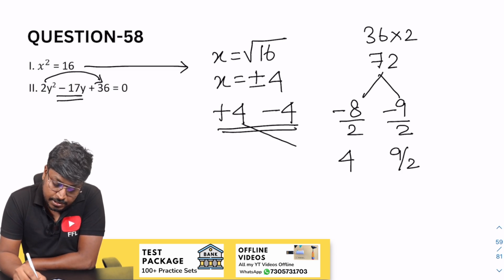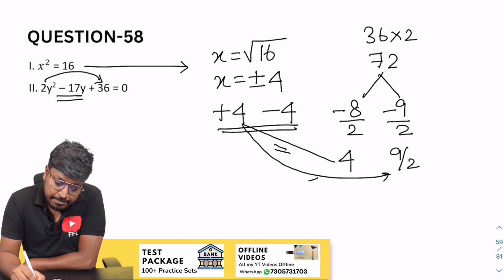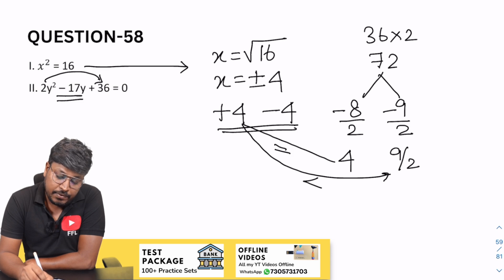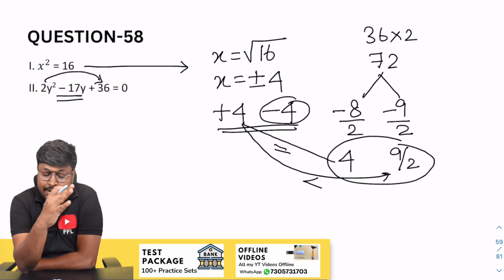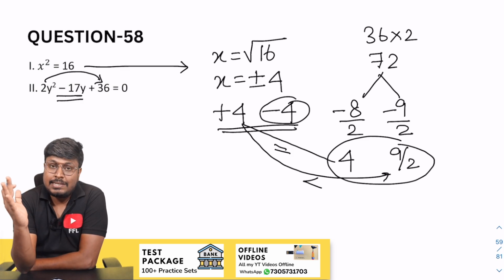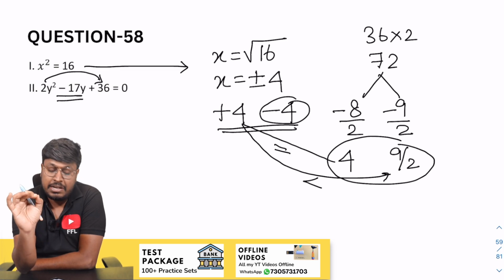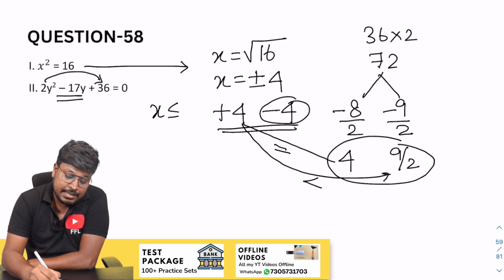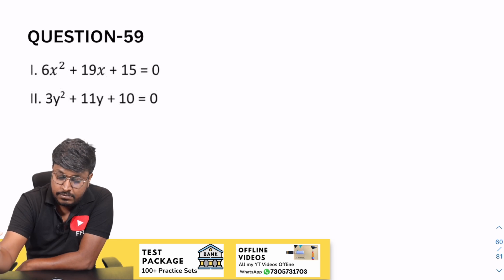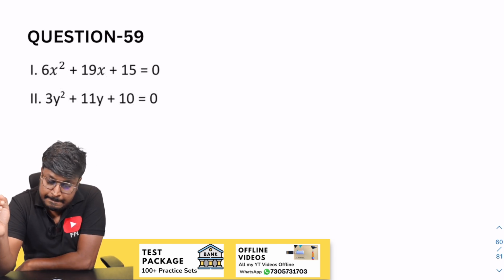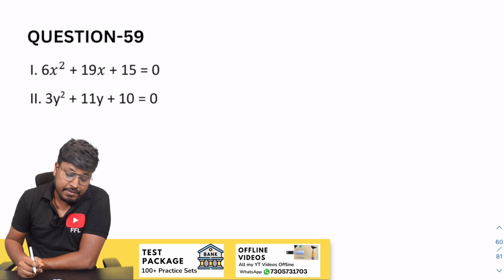So 4 and 4, which is equal to, so 4 and 9 by 2, again 9 by 2 is greater than, so minus 4 and here one value is negative, these values will be greater than. So after comparing all the x value with y value, where 3 comparisons where y is greater than and 1 comparison where it is equal to, so answer will be x less than or equal to y. Understood? So which will be the answer for question number 58. Yes, answer will be x less than or equal to y, right?